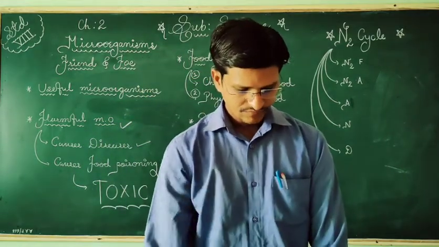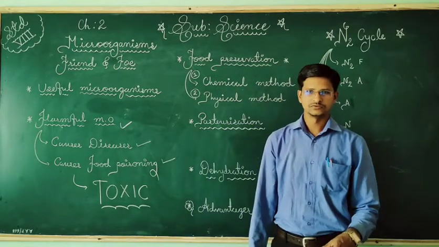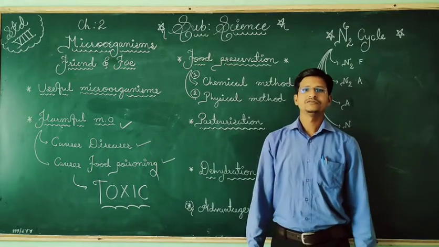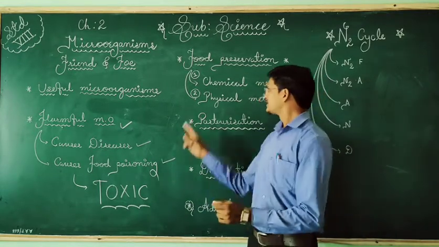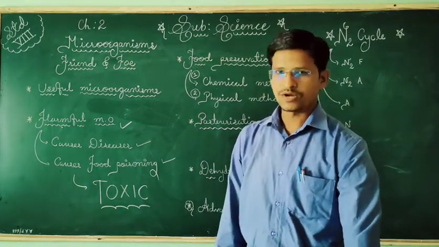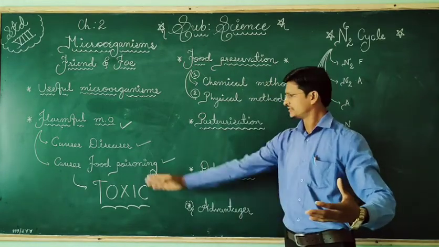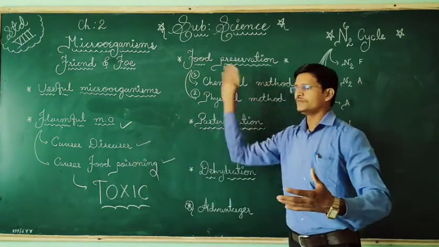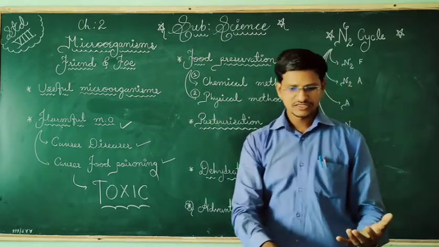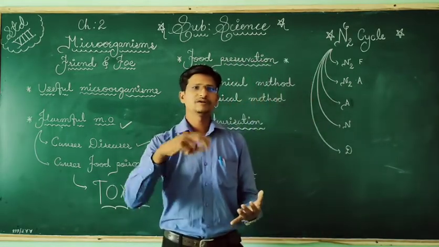First, let's see food preservation. Food must be preserved to avoid food poisoning. That's what we call food preservation. To stop food poisoning, we preserve in such a way that the conditions are, first, dry. If a dry condition is there, the bacteria will not grow.